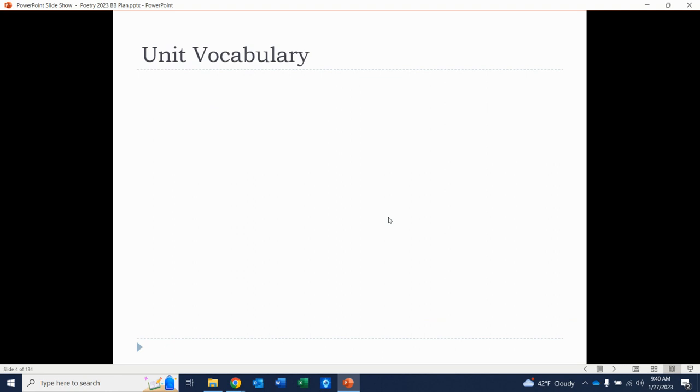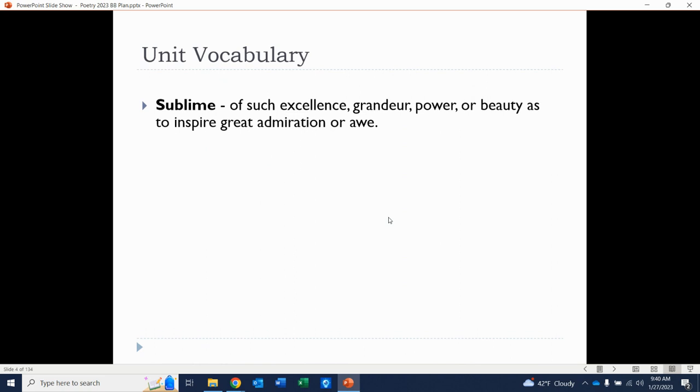Now, I think there's four really great terms to use to understand poetry of this era, but also to use in your own essays on poetry that isn't just romantic era poetry, but poetry that maybe talks about similar topics. The first one is sublime. When we talk about the sublime, this is talking about something of such excellence or grandeur or power or beauty, and it's so amazing that it inspires great admiration or awe.